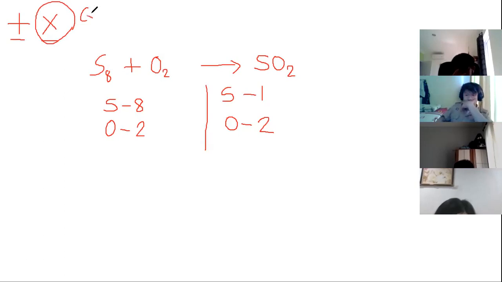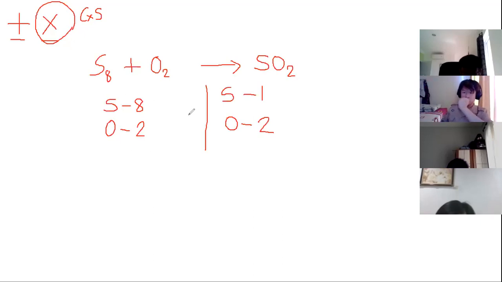Coefficient multiplied by the number of atoms. The number of atoms is found at the subscript. This is the subscript, right? For this example, there is no coefficient, but we can put a coefficient. So we need to follow the reactant.